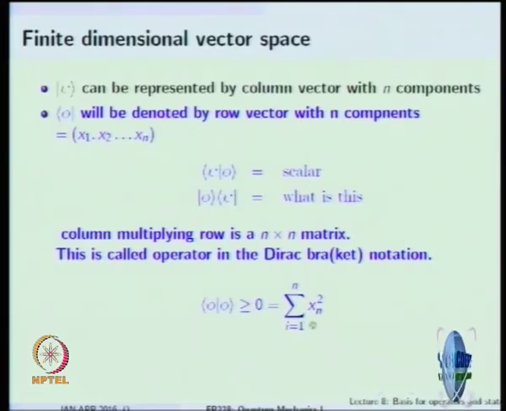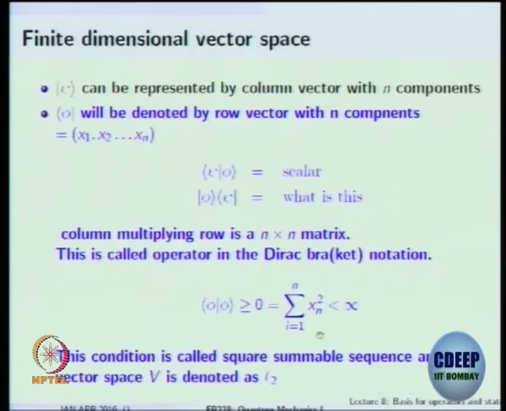For a real vector space, suppose I take n to be very large, even though I started with a finite dimensional vector space. The squares which I add may blow up, may become infinite. For a finite dimensional vector space you can always make it finite, but if n becomes very large, there are chances that it would not be finite.